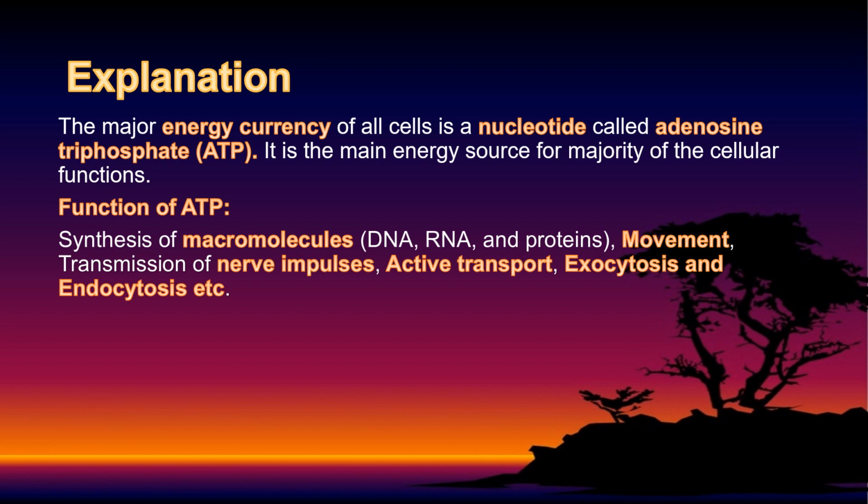Second function is movement. In chapter 4 we studied the movement of molecules. In active transport there is a movement of molecules. This is also done using ATP energy. This is the second function of ATP. The third function is transmission of nerve impulse. Nerve impulse is used for the transmission of messages, so ATP is also used in this transmission.